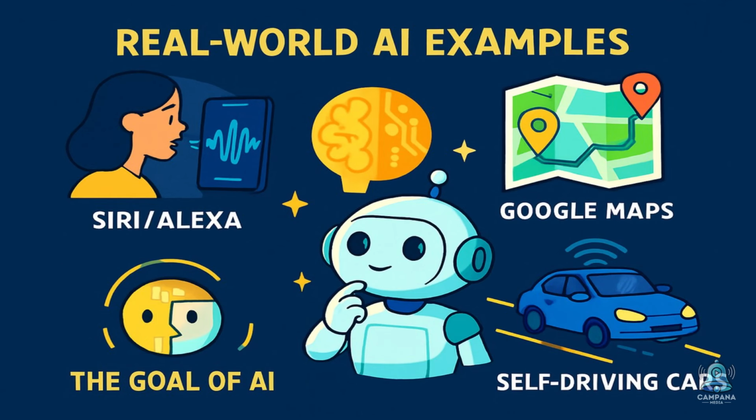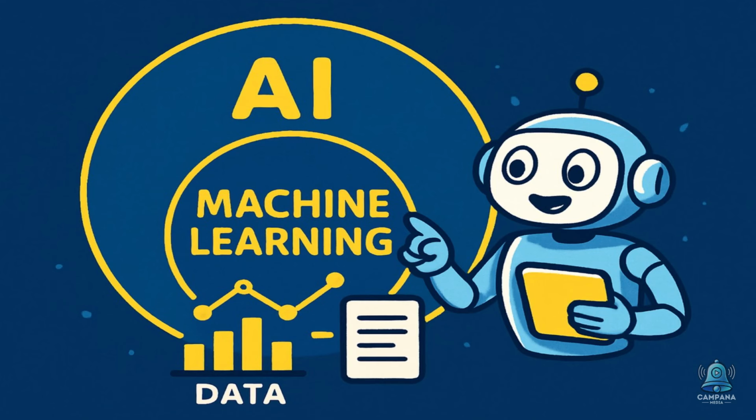missions. Some real-world examples of AI you've probably seen: Siri or Alexa understanding your voice commands, Google Maps suggesting the fastest route, self-driving cars that process real-time data to make decisions on the road. So, AI is the goal, making machines smart like humans. But how do we actually get there?